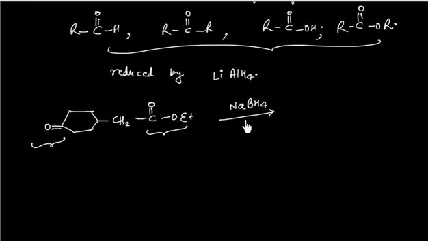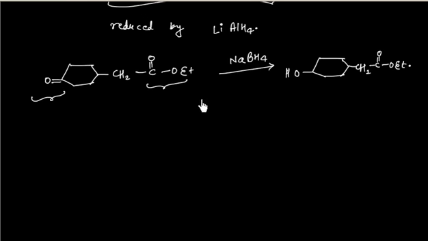NaBH4 is a weak reducing agent, so it will only reduce ketone, it will not reduce the ester. So in this case we will have product, this side we have alcohol and this side will remain untouched, that is CH2COOEt. So this side will remain untouched.